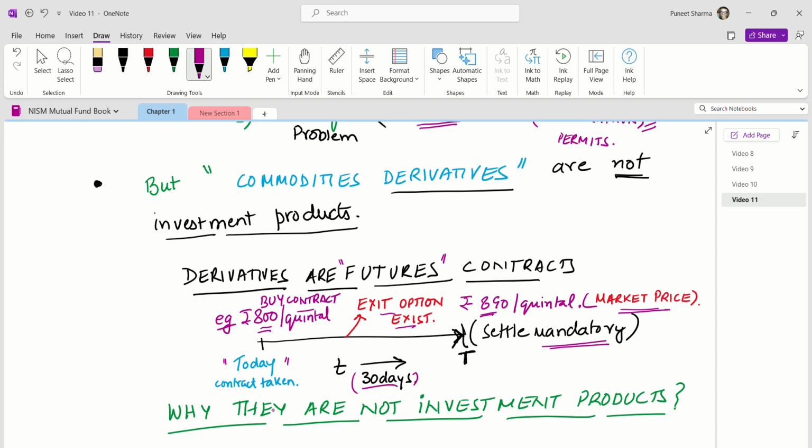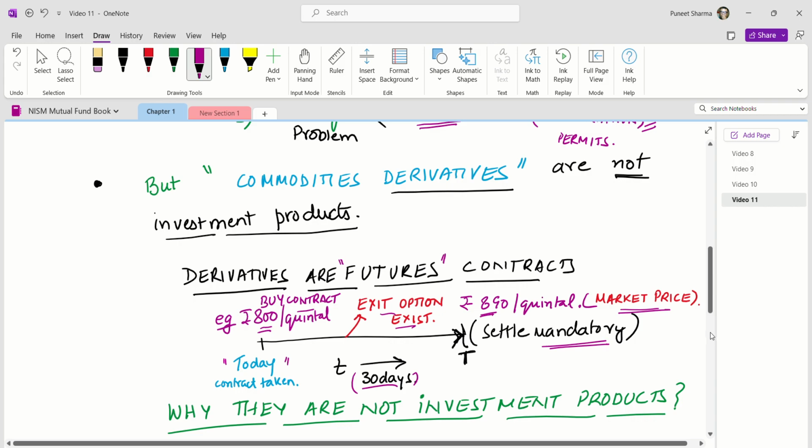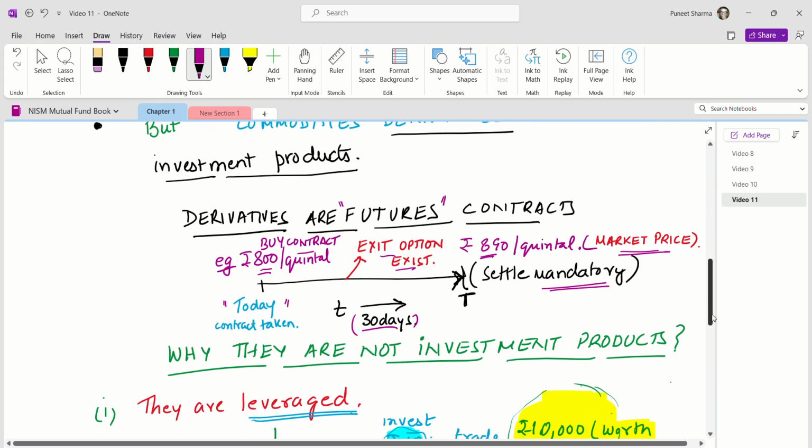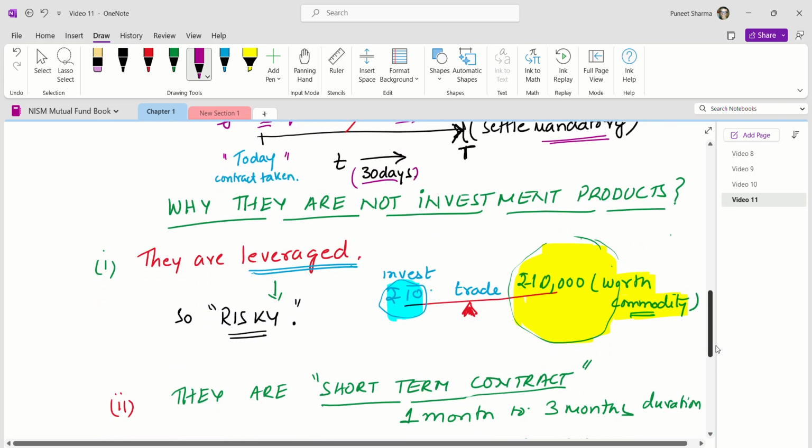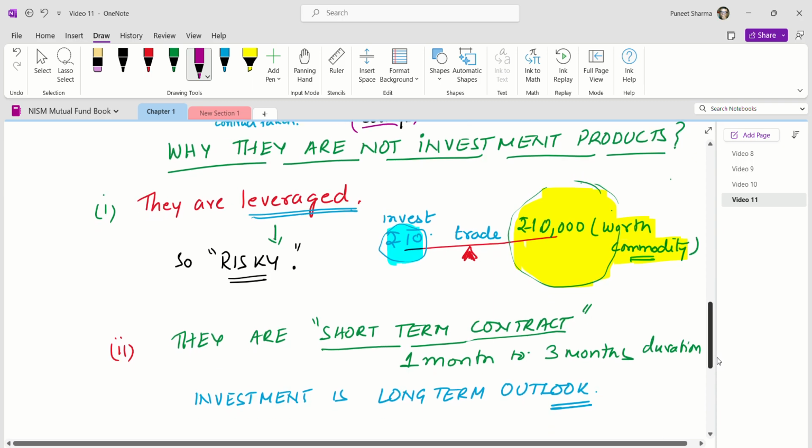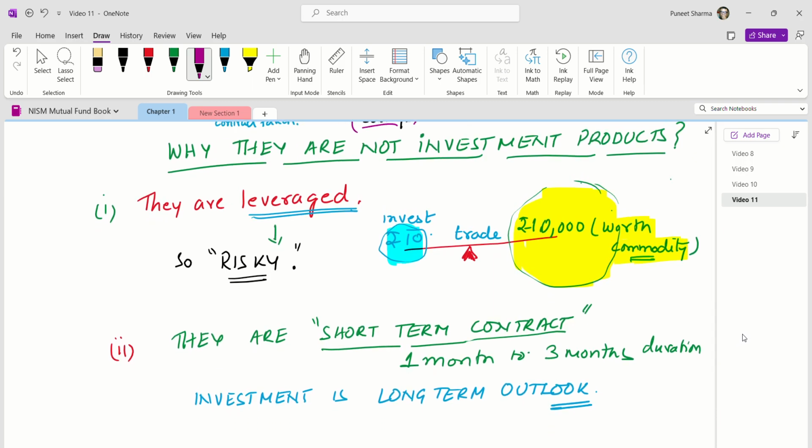But since these contracts are traded, don't consider them as investment or trading products. They are not investment or trading products. They are simply commodity derivatives. Why are they not an investment product? Let us know the reason. The first reason why they are not an investment product is that they are leveraged.